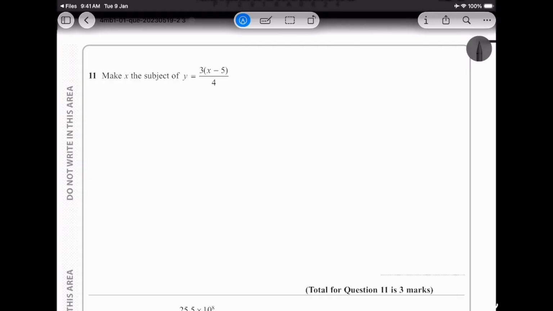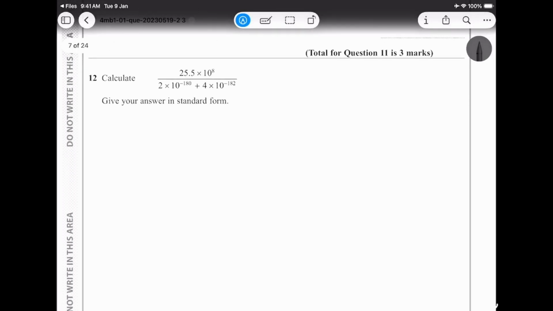Okay, so making x the subject: y is equal to 3x minus 5 over 4. The 4, I'm moving it to the other side, so that's 4y. 4y is equal to, and then should I expand? No need to expand. I can move the 3 to the other side, so that becomes 4y upon 3 equals x minus 5. So I get 4y upon 3 plus 5 is equal to x. Simple as that. Nothing very crazy, very simple. All right, yeah, that is correct.